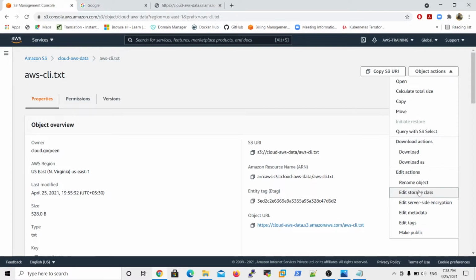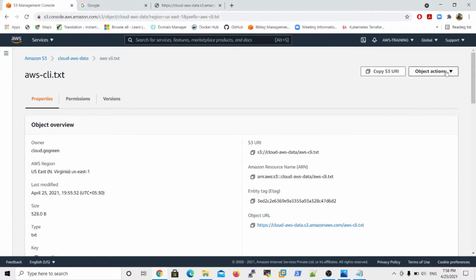What is the storage class? I will tell you later, just wait. And if you want to edit the server-side encryption option, maybe you forgot to enable the server-side encryption, then you can edit the options again. Everything is here under the object actions. So every option is user friendly.